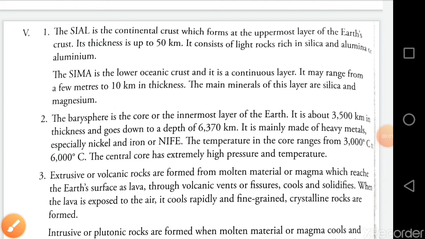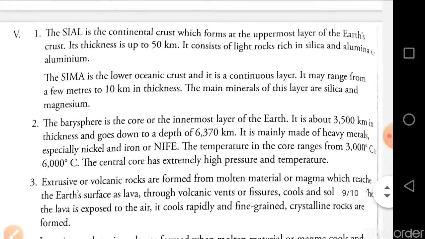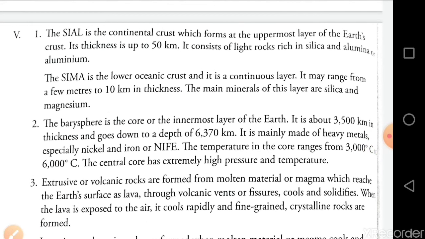Therefore, the answer is: the Sial is the continental crust which forms the uppermost layer of the Earth's crust. Its thickness is up to 50 km. It consists of light rocks rich in silica and alumina or aluminium. The Sima is the lower oceanic crust, and it is a continuous layer. It may range from a few meters to 10 km in thickness. The main minerals of this layer are silica and magnesium.